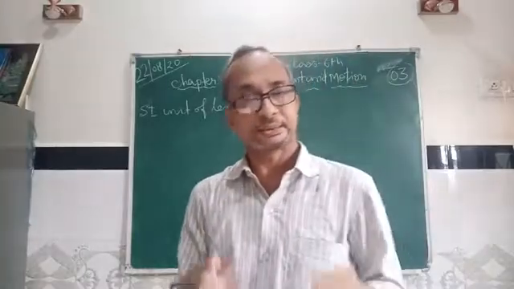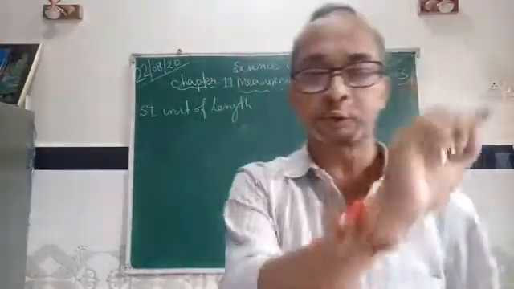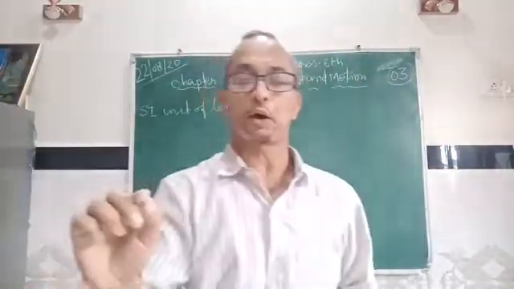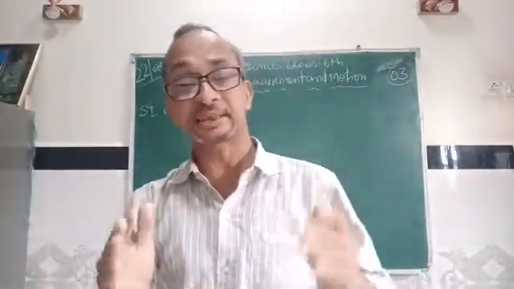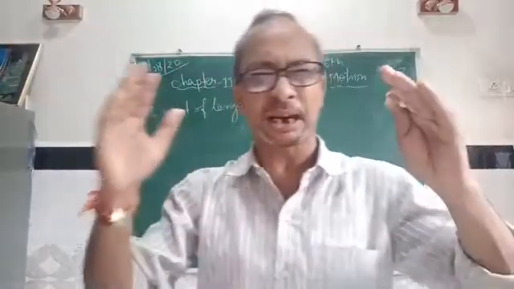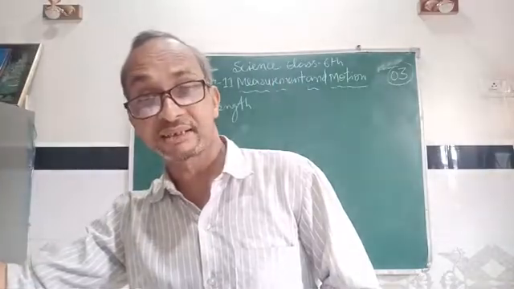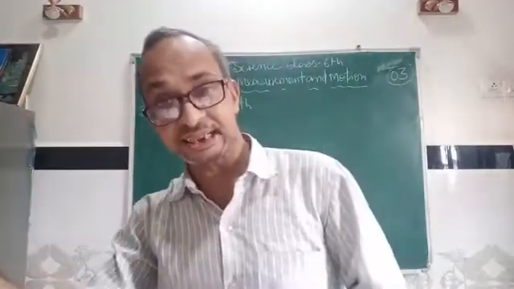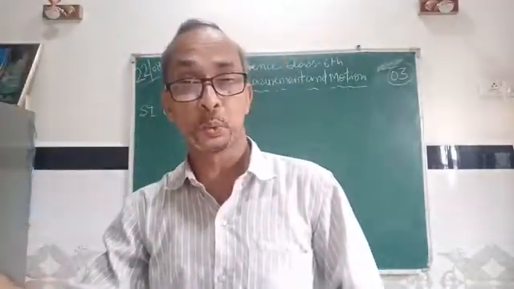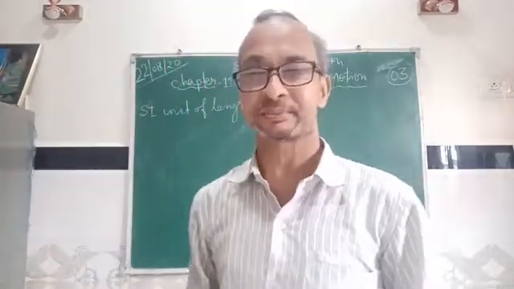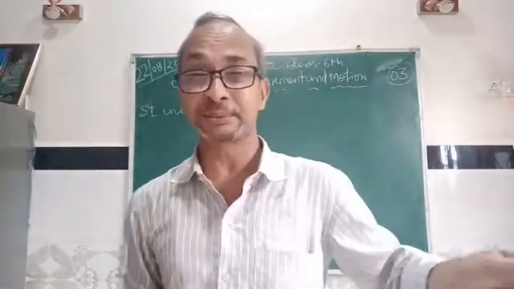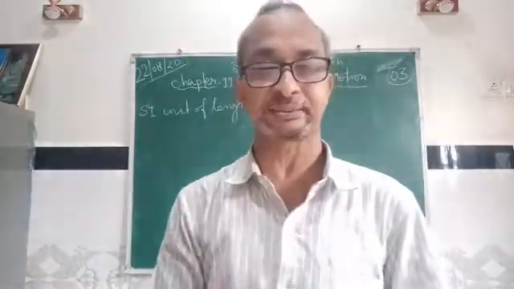SI unit means for measuring uniformity in the measurement of various physical quantities like length, mass, time. Length, mass, time, these are the physical quantities, and length is measured in meter, time is measured in second, mass is measured in kilo. So second, kilo, meter, these are the units. But length, mass, time, these are the physical quantities.